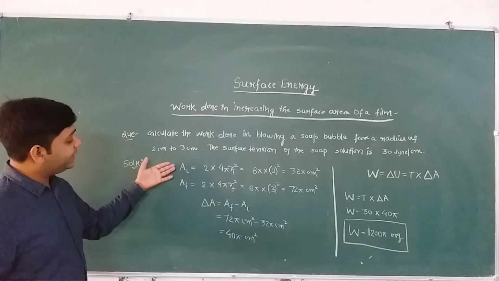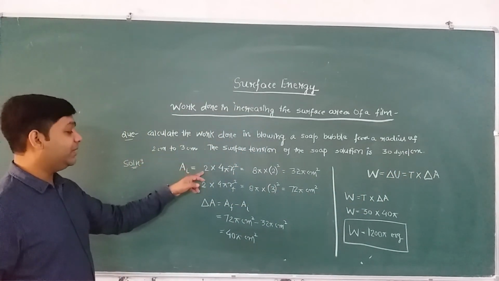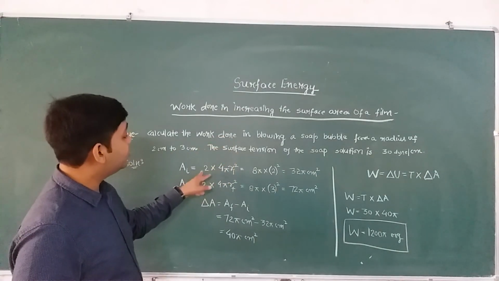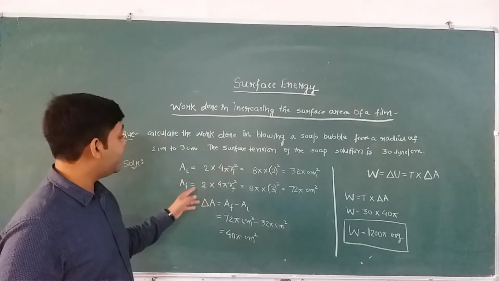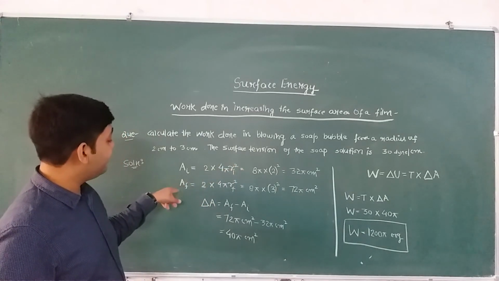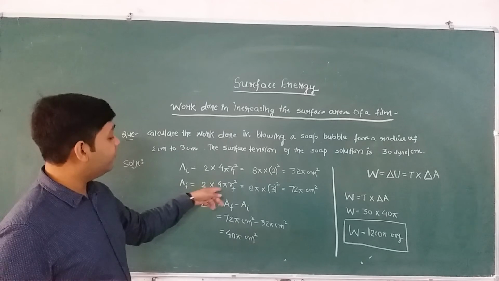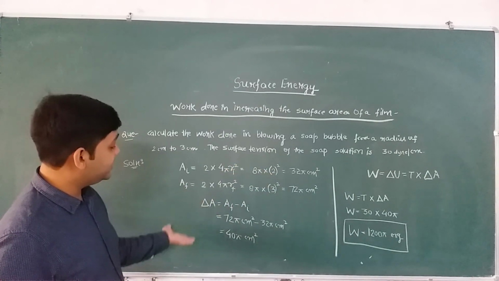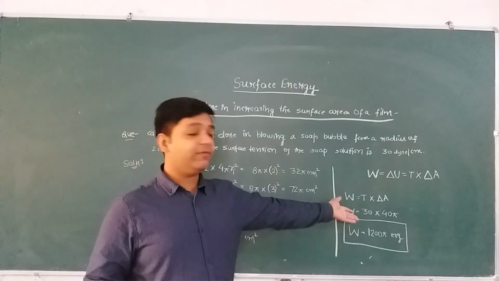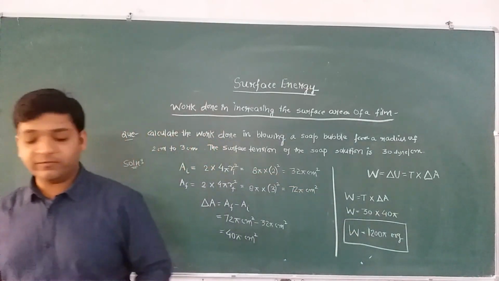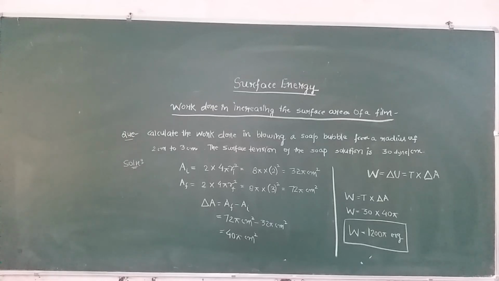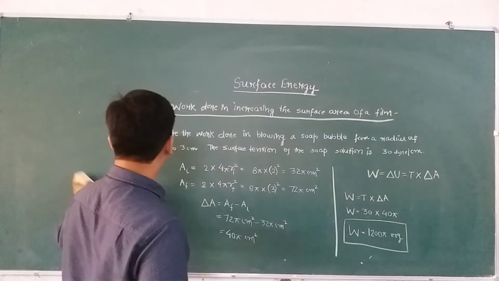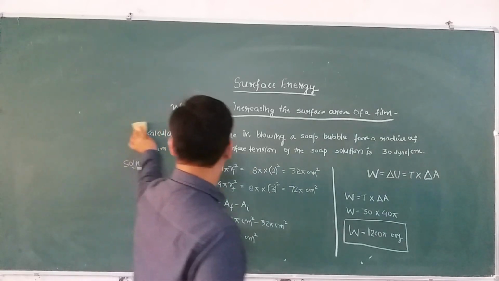So we have calculated the total initial surface area and we have multiplied this by 2 because there are two surfaces of the soap bubble or the film. Okay? So 2 into 4 pi initial radius का square, and similarly to calculate the total final surface area we have 2 into 4 pi rf का square. Then we calculated the change in surface area and simply plugged in the values and got our answer. Right? Fine. So I hope we have noted this down. I am going to erase this now, and now let us move to our next question.